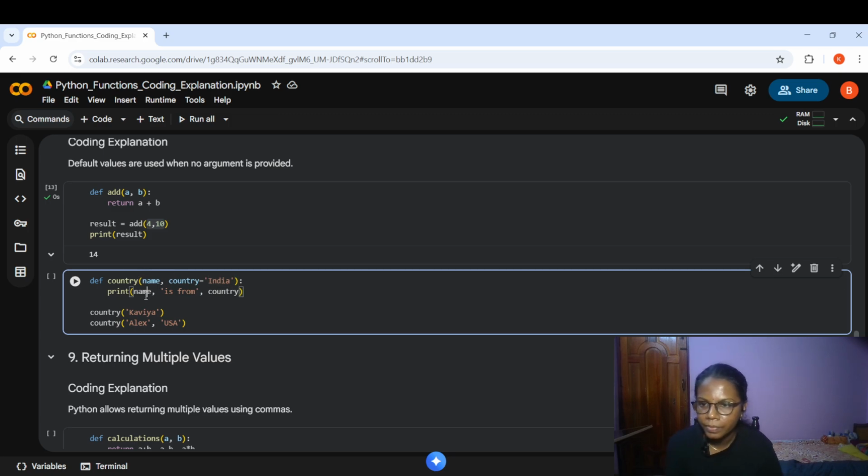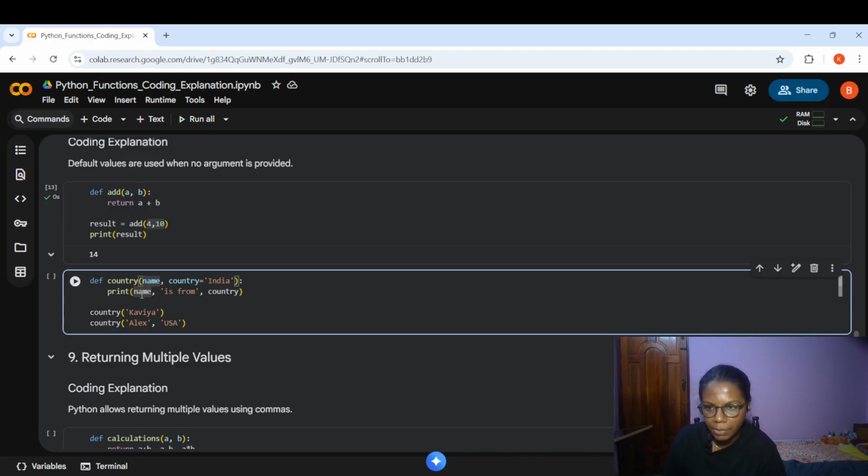So first I'm defining the function using def. Then I'm giving the function name, with country, open parenthesis, close parenthesis. So here I have given in the parenthesis, the first parameter is name and my second parameter is country. So for my second parameter, I'm giving a default parameter. I'm giving the argument as India. Even if my user didn't pass an argument, it could print India as their country.